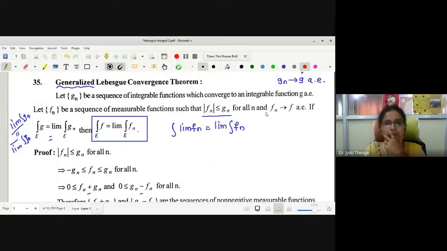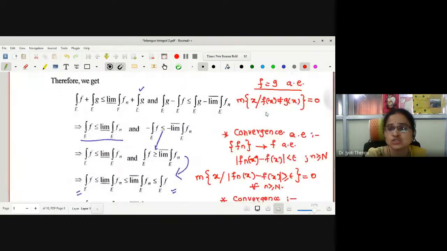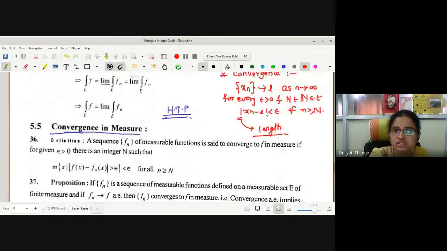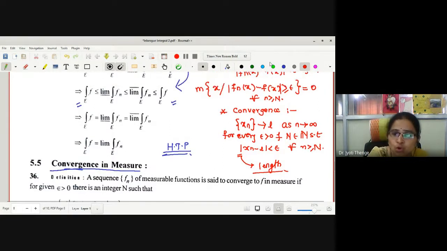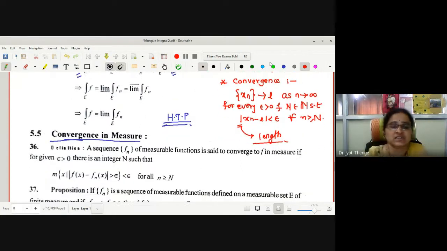Now we are going to define the next convergence, and that definition is convergence in measure. The definition is very similar to convergence almost everywhere, but it is not exactly the same. Let me read the definition first.